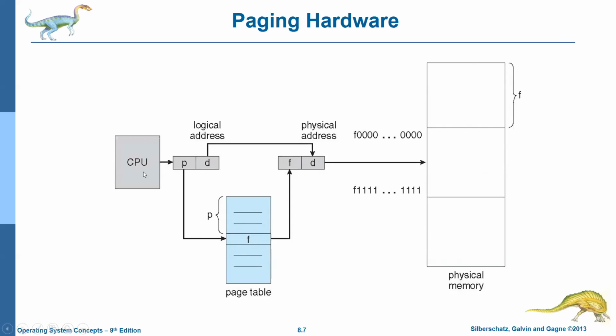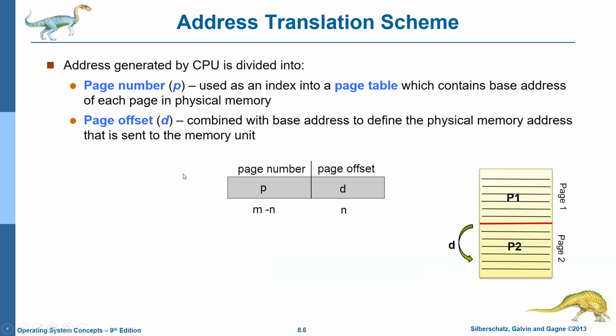So as I told, the CPU generates what? Logical address. As discussed, it includes two parts. One is P, which stands for page number. The other is D, which stands for page offset. After reaching that page, how many lines to move ahead?